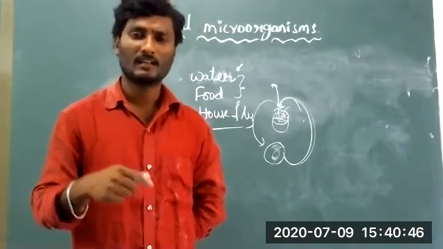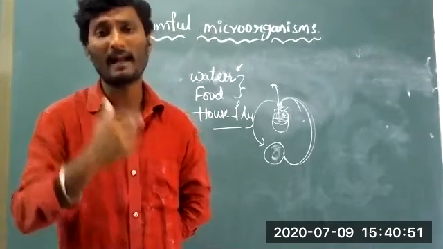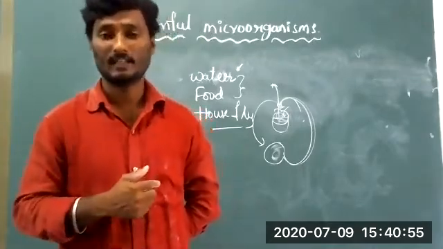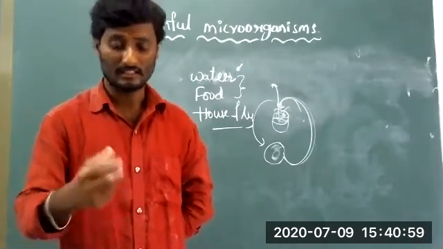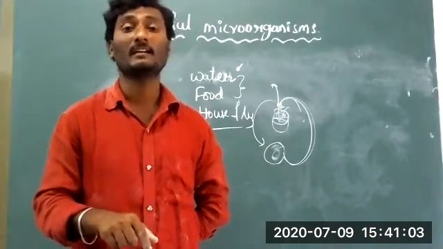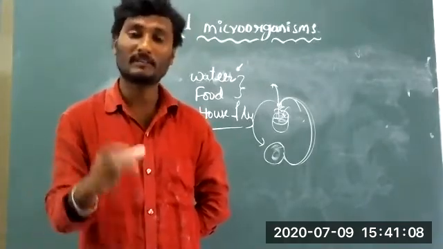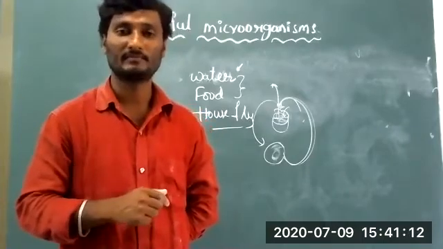Some examples like mouth disease. With the help of bacteria the goats are affected, and the food of the goat will be damaged by virus and fungi disease. With the help of fungi, the food of the goat and sheep is also damaged.